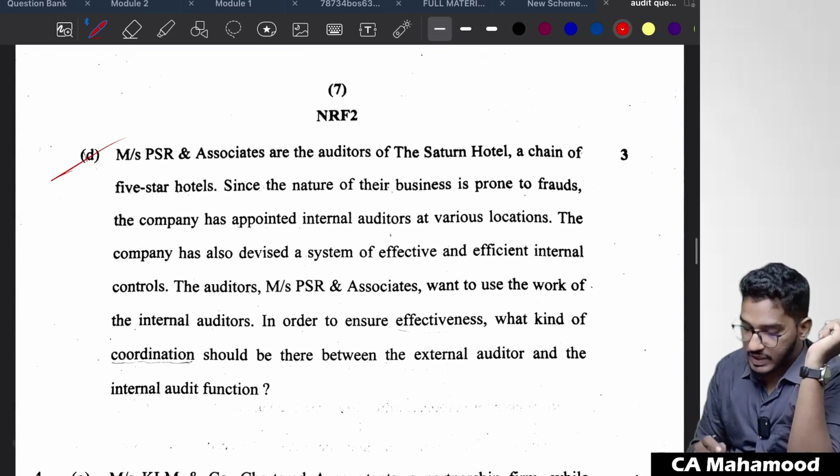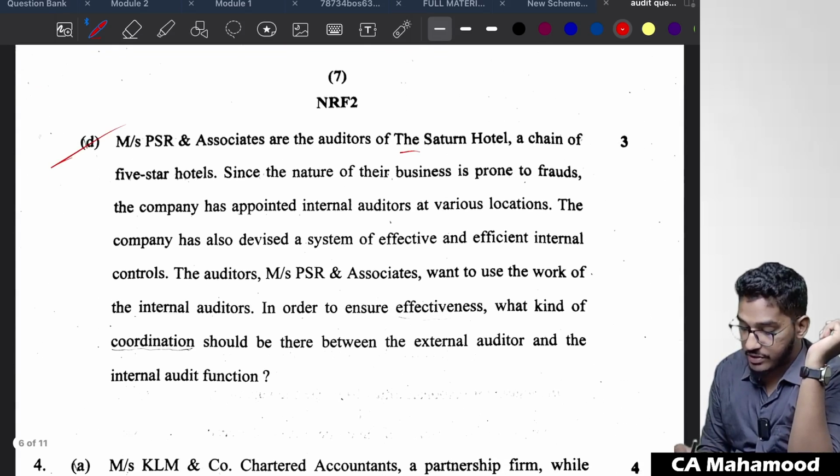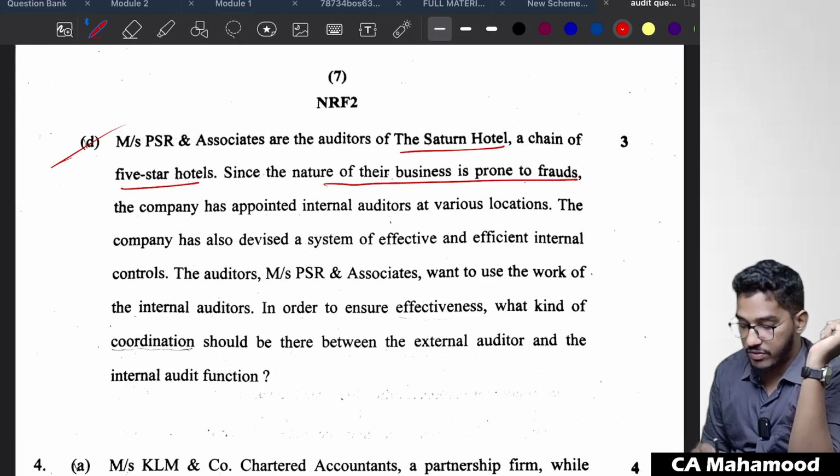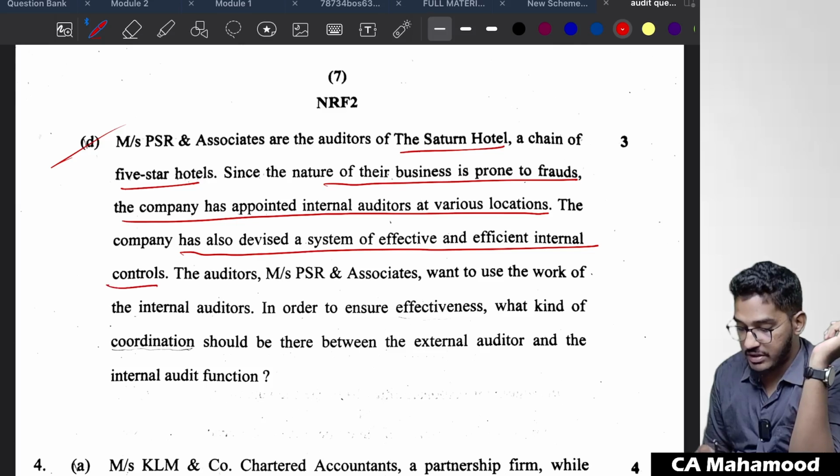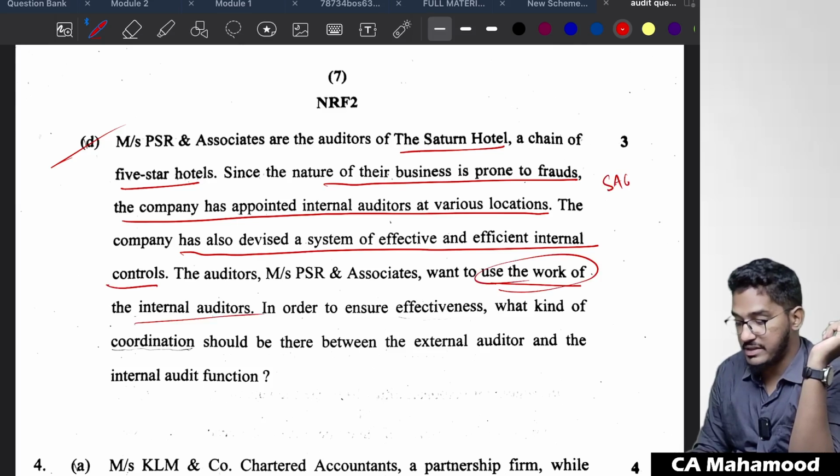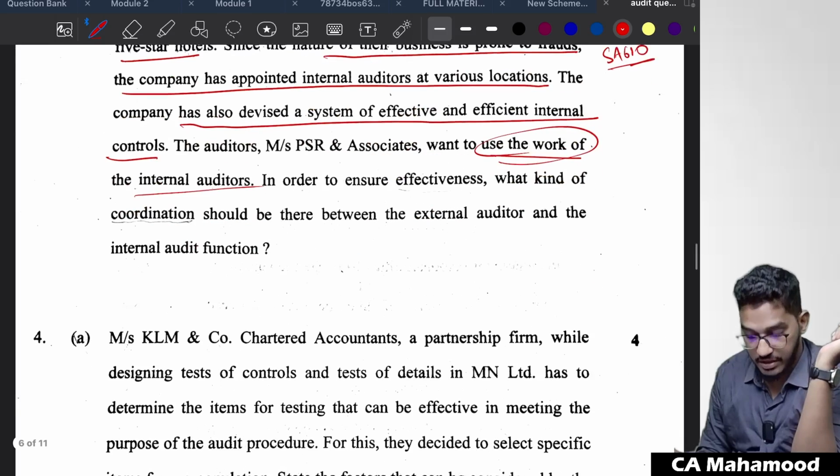Next one. PSR and Associates are the auditors of the Saturn Hotel, a chain of 5-star hotels. Since the nature of their business is prone to frauds, the company had appointed internal auditors at various locations. The company has also devised a system of effective and efficient internal controls. The auditors, PSR and Associates, want to use the work of internal auditors. The moment you read this, which standard should come to your mind? SA 610, using the work of internal auditors.